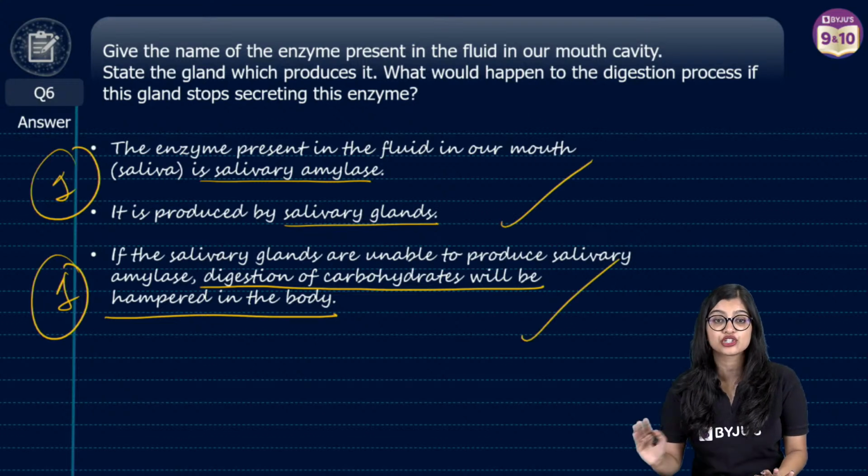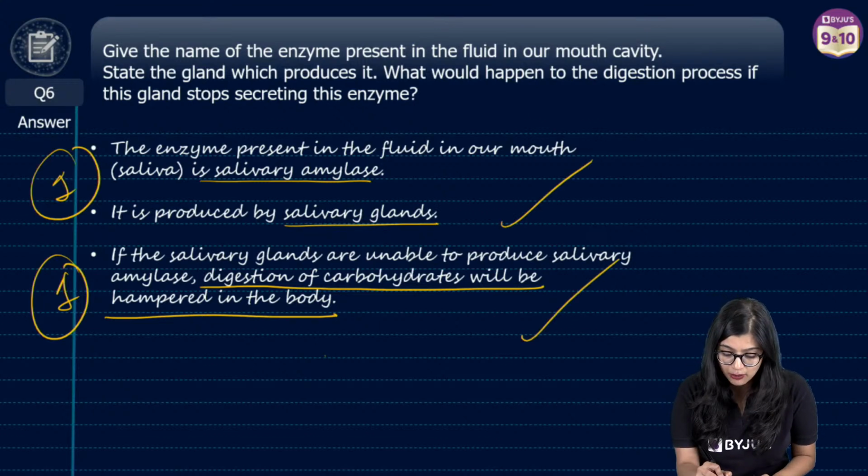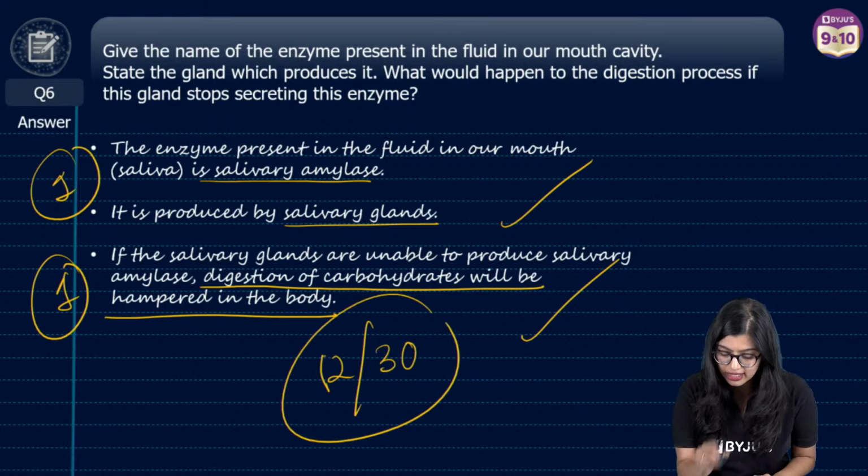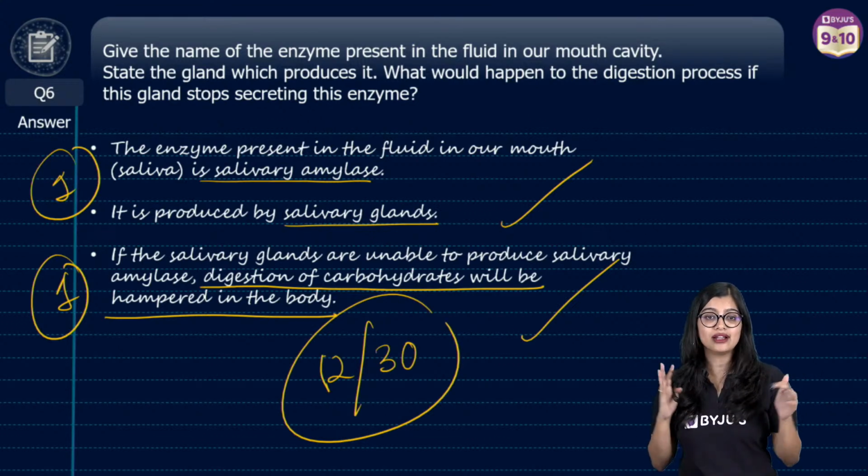So, this is how your teacher is going to correct it, right? So, now with this, of course, everybody, 12 out of 30 marks you have all scored. Well done, all of you.